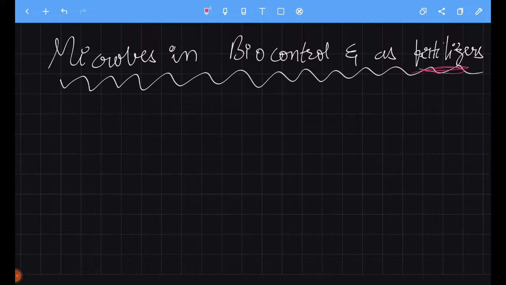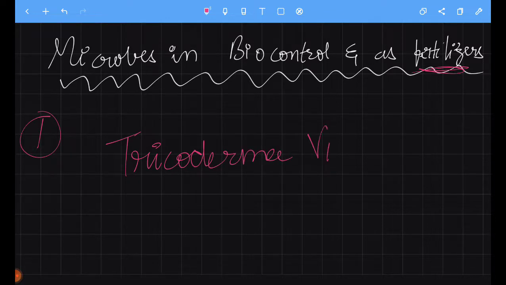So today the first microbe which we are discussing is Trichoderma viride. Do not care about the handwriting.